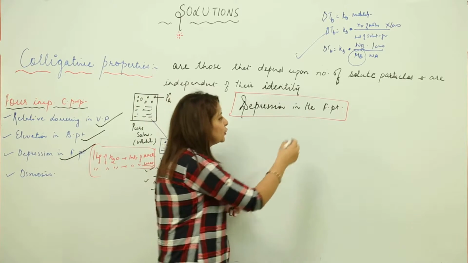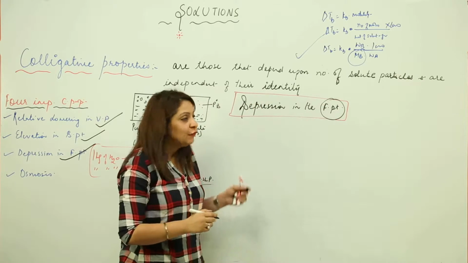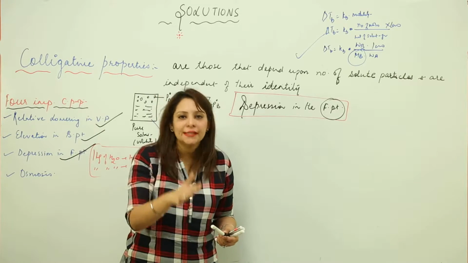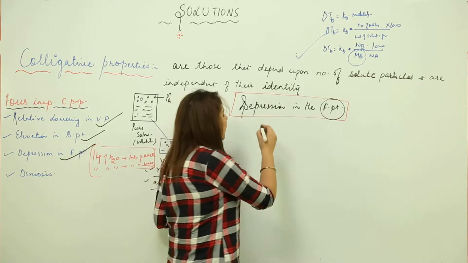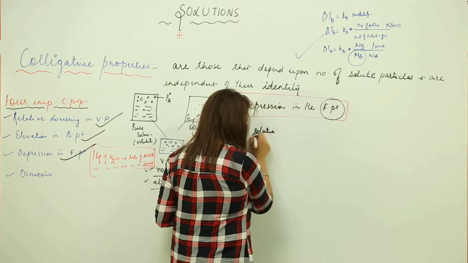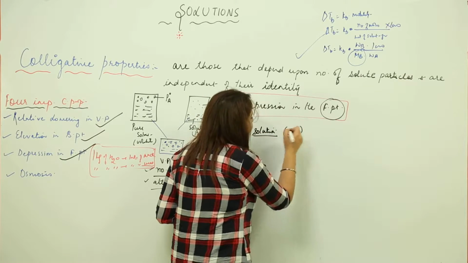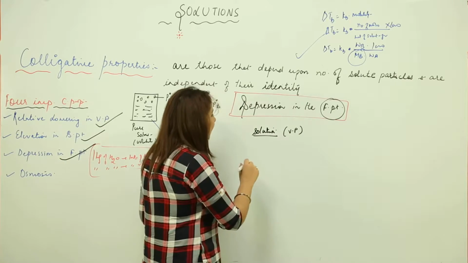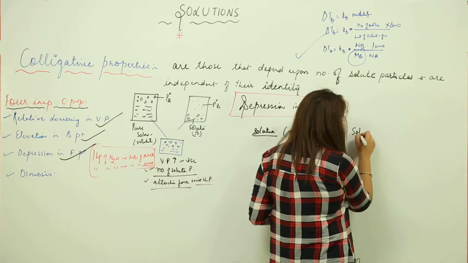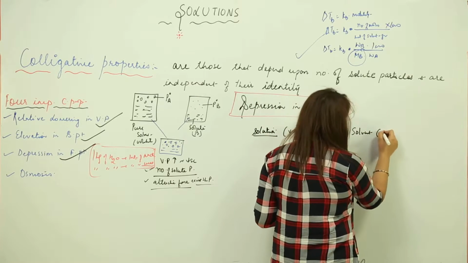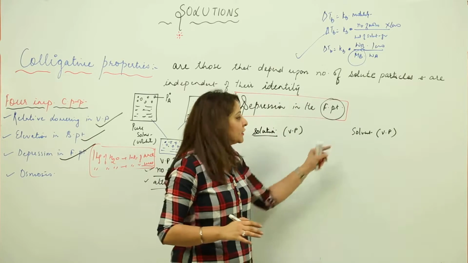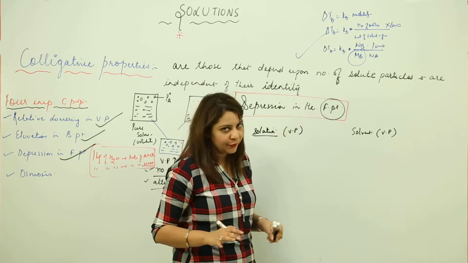So first of all, you should know what a freezing point is. Freezing point is nothing but a temperature at which the solution just freezes, right. Suppose I need to freeze a solution. You know that the solution will have a certain vapor pressure, right. So first we will consider the solvent, then we will relate it. Suppose I have a solvent. You know that every solvent has a natural vapor pressure.